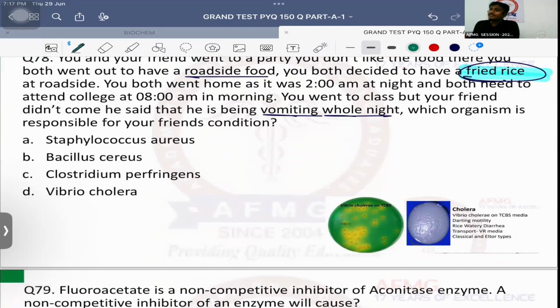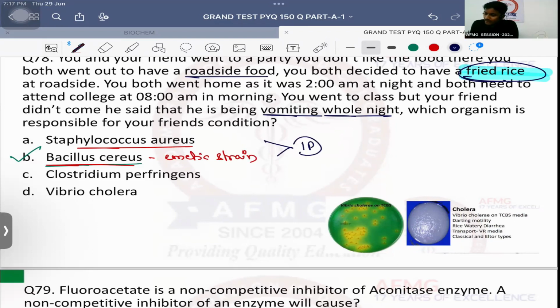Very good. After a history of Chinese fried rice intake, if the patient develops vomiting, that is usually due to a case of Bacillus cereus food poisoning. Important is Staphylococcus aureus and Bacillus cereus. Which strain? The emetic strain. That is the one which causes vomiting. Both have the same incubation period. The incubation period is 1 to 6 hours usually.